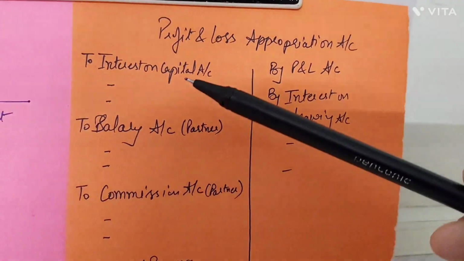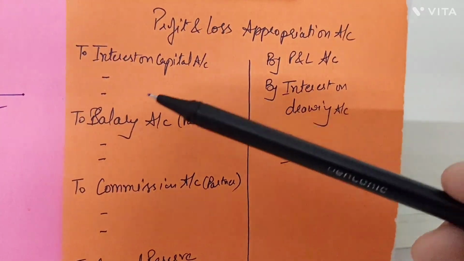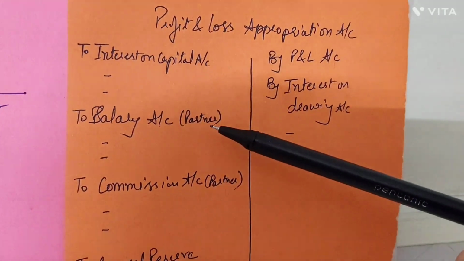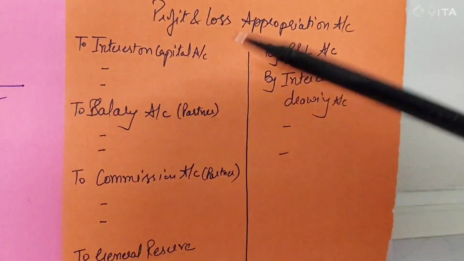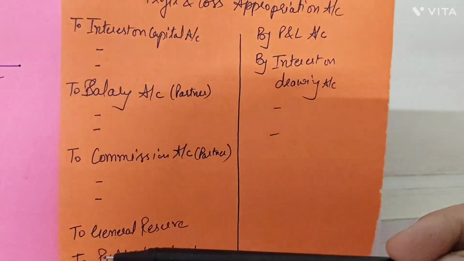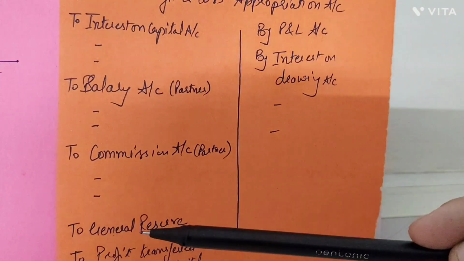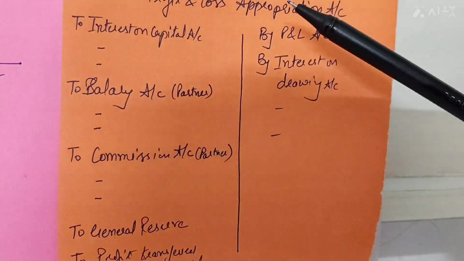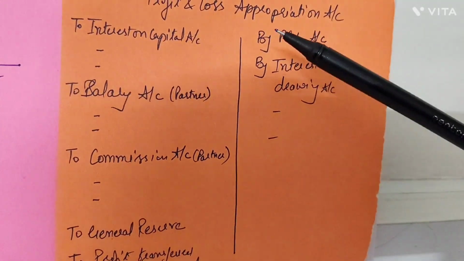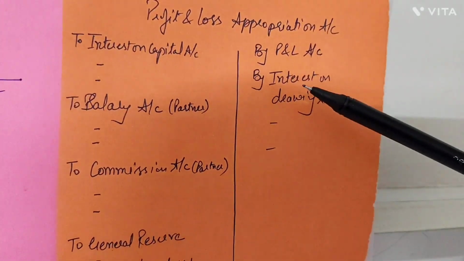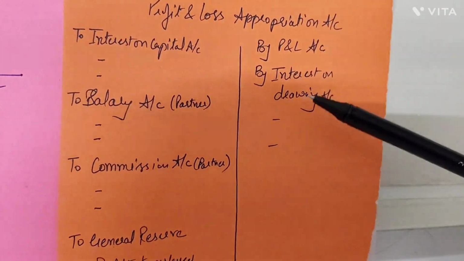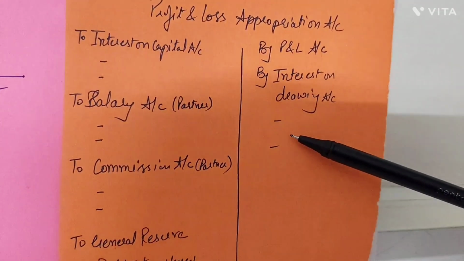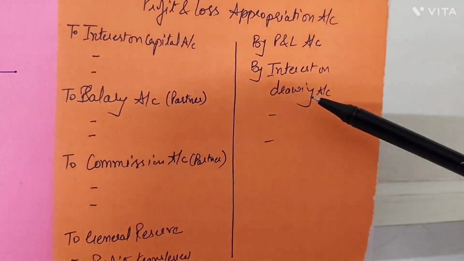Here, interest on capital, which is payable to the partners, salary, which is payable to the partners, and commissions, which are payable to the partners, will be shown in the appropriation account. In the same way, if there is any transfer to general reserve, that would also be shown in the appropriation account. Then, if there is any interest on drawings to be charged from the partners, that would also be shown in the appropriation account, but it will be shown on the credit side.